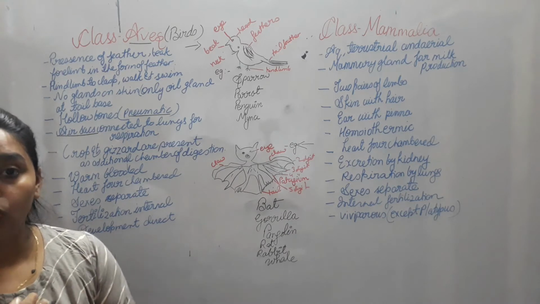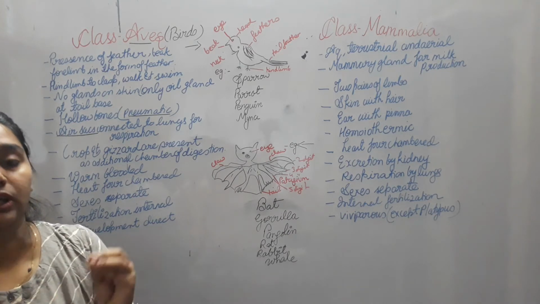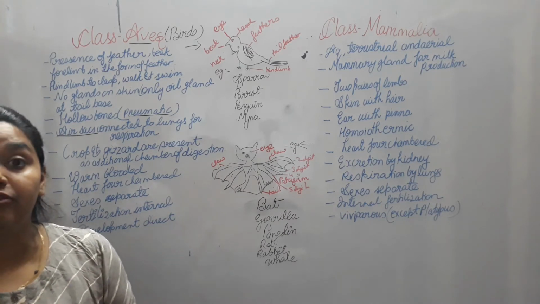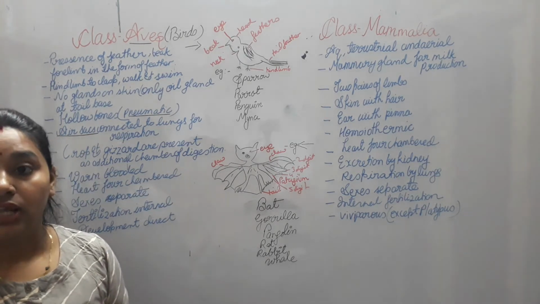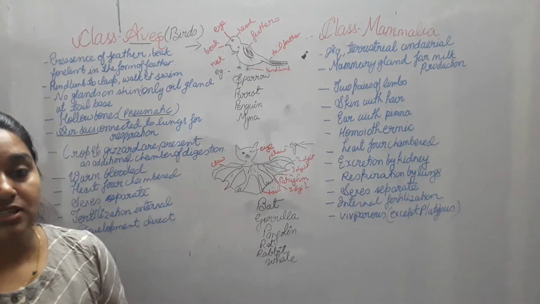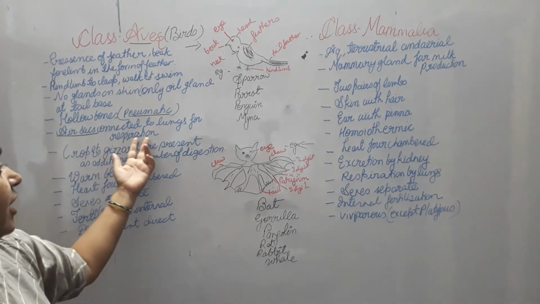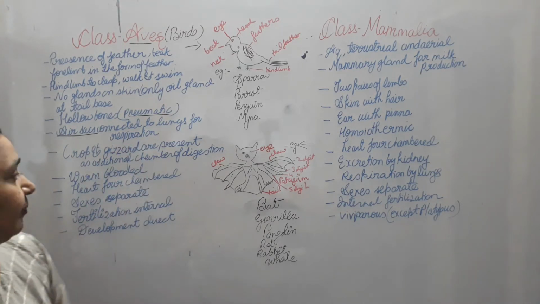The amount of oxygen is filled in the body in a proper way when they are flying, because as you go to higher altitude the oxygen level decreases, so it helps them to fly in the sky in a better way.